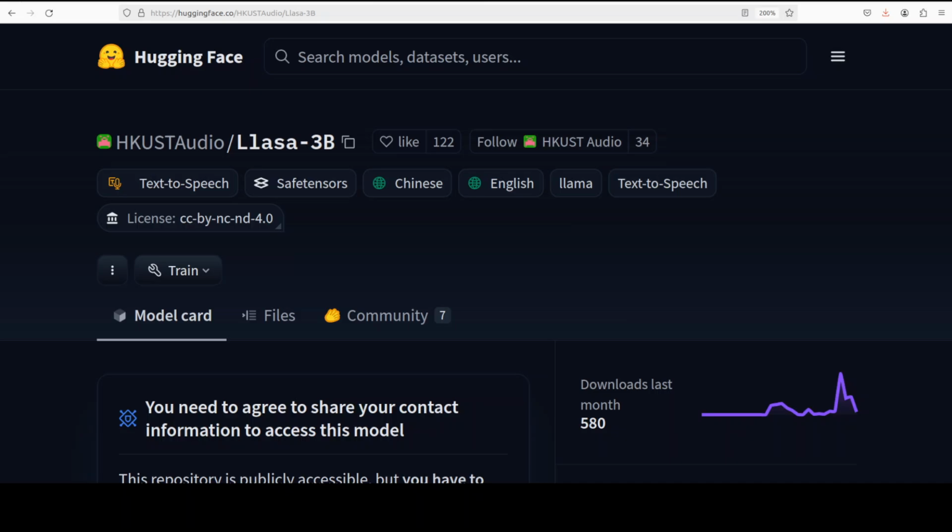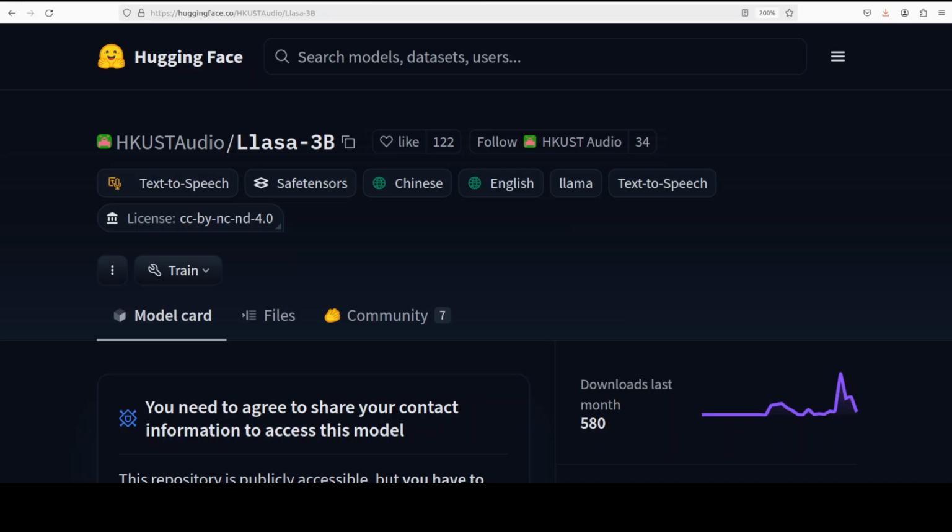Xcodec 2 is a speech tokenizer that offers a single vector quantization and 50 tokens per second, and it is also multilingual, and that is why this Llasa 3 billion is multilingual too. Multilinguality is confined only to English and Chinese at the moment, but I believe they might extend it as this project seems quite active at the moment.